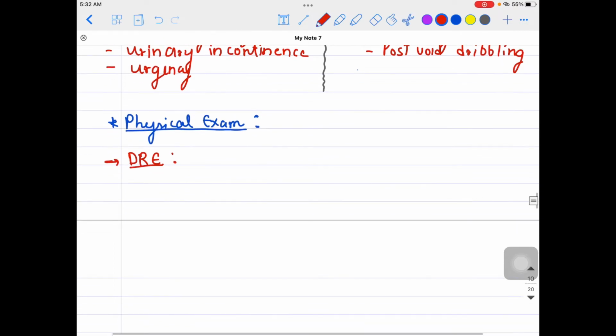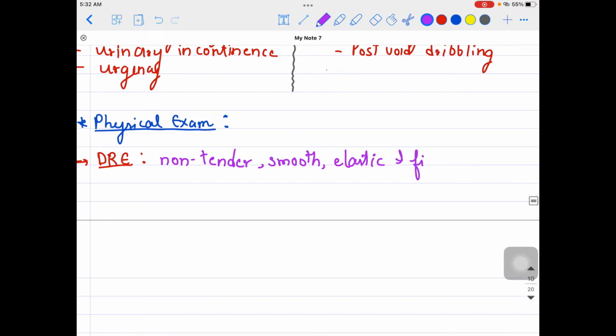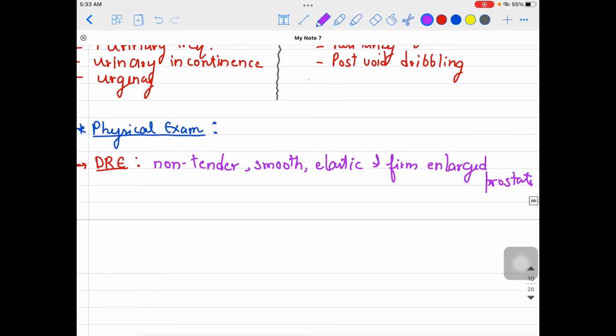During the digital rectal examination, I will try to feel the prostate, and if I find that the prostate is non-tender, smooth, elastic, and firm enlarged, I will think that yes, this is BPH.